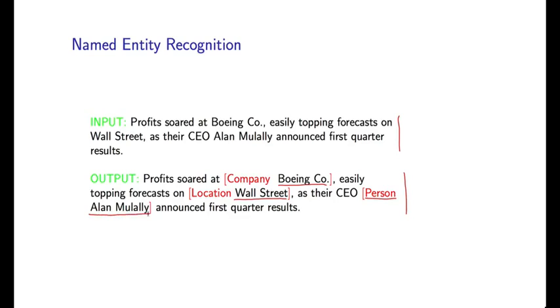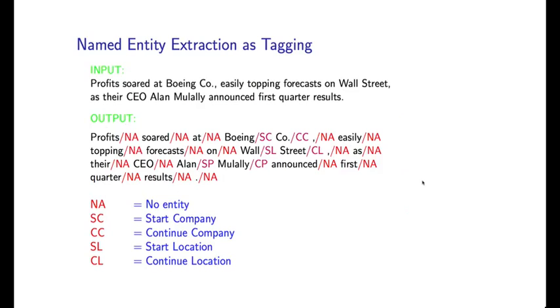And we described how the named entity recognition problem can also be framed as a tagging problem. Let me just remind you of that, where each word is tagged with one of a number of possible tags listed down here. For example, some words are tagged as NA, meaning that they're not part of an entity, whereas other words are tagged as the start of a company, or the continuation of a company, or the start of a location, the continuation of a location, or the start of a person and the continuation of a person. So that's just a reminder that we can frame this named entity recognition problem, which is a segmentation problem, actually as a tagging problem.